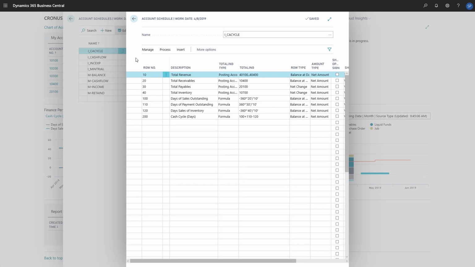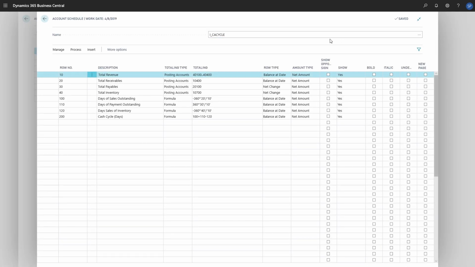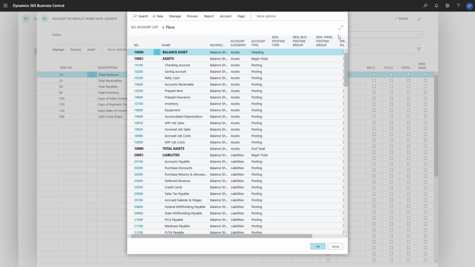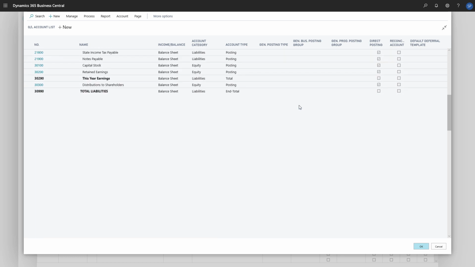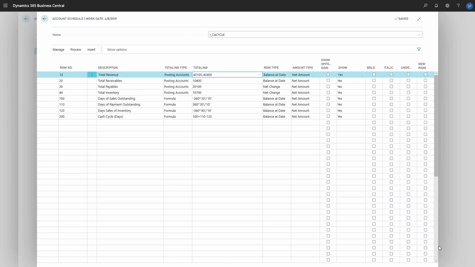Each of the first four rows in the totaling column show the general ledger's accounts that are defined. We'll change the totaling field based on our general ledger accounts. The rows are total revenue, total receivables, total payables, and total inventory.